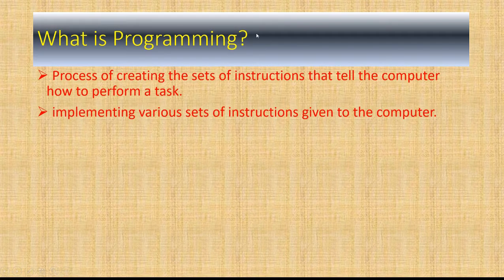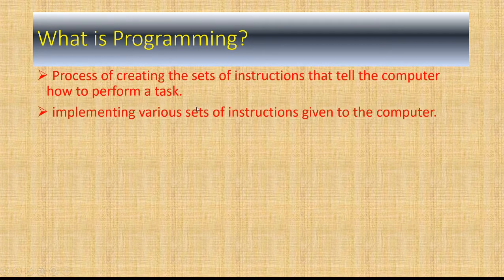So what is programming? It is a way, or a method, by which we can give the set of instructions to the computer. You know that the set of instructions that we give to the computer is called a program, but the process by which we give the set of instructions is called programming. The user will write the program, or the instructions, and those instructions will be read by the computer, and then it will work.